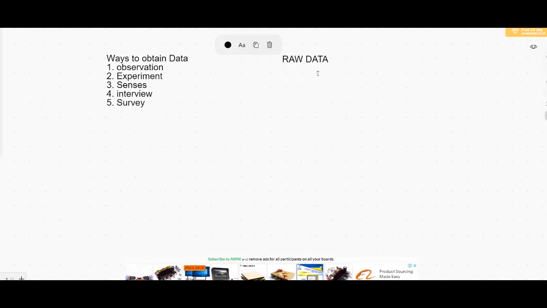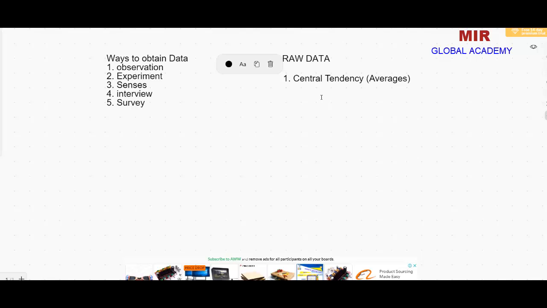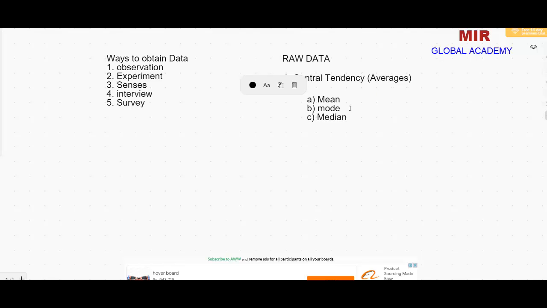That data is not information, but we want to convert the data into information. What kind of information do we want to get? The first information is about its central value. That is called central tendency. So the first information, which is by far the most important, is about the central value or central tendency, and it is also called averages. There are three kinds of averages in IGCSE and O level. These are the three central tendencies or averages which we encounter in our IGCSE mathematics: mean, mode, and median.